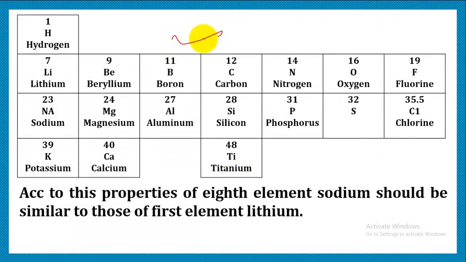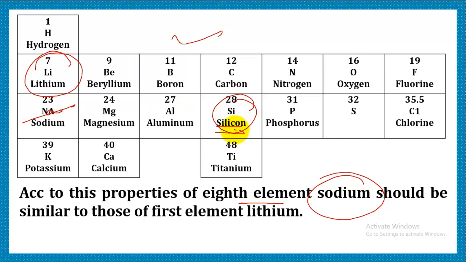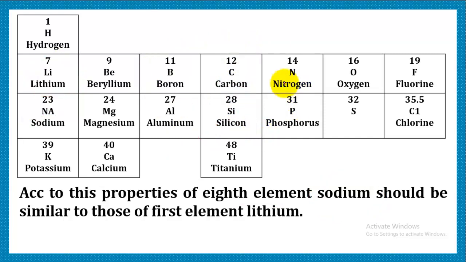So this was the classification, that is how he arranged the elements. So according to it, the property of every 8th element should be similar to its first element. Like if we are talking about sodium, the property of sodium should be similar to its first element, that is lithium. So likewise, we can take any element, and if we consider that element as an 8th element, it resembles the properties of its first element. That means silicon here resembles carbon. So likewise, we can make out which elements possess similar properties.